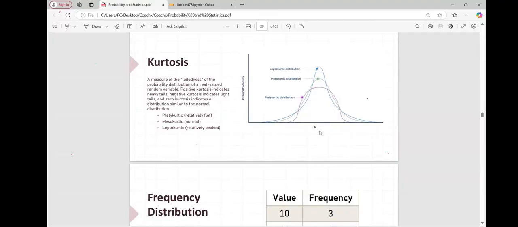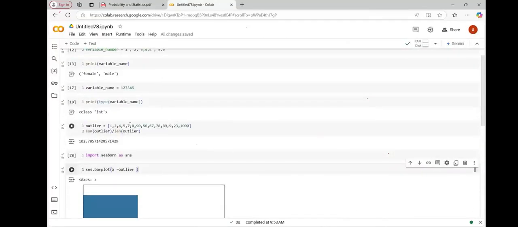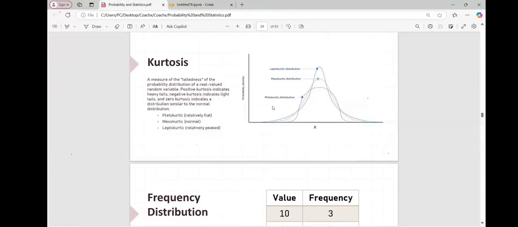Whenever you have the mean in the middle and all your data points are around your mean, not far away from it, that is it. If you have very random and extreme values in your data points, in that scenario you'll get the second one, that is platykurtosis. Understood now?